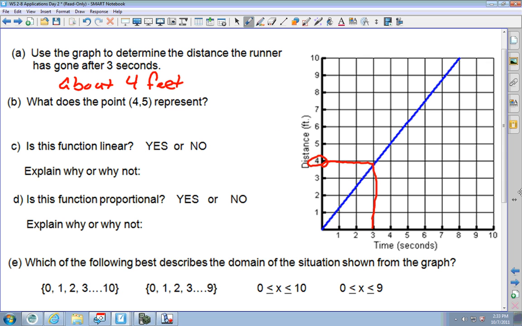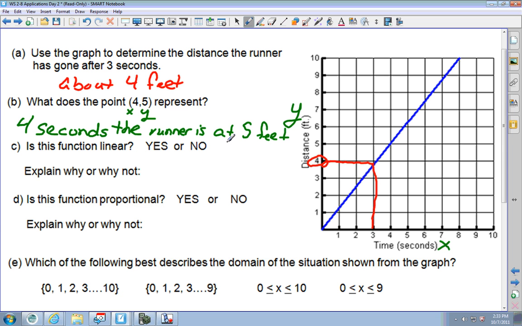The next question asks, what does (4, 5) mean? 4 is the X, 5 is the Y. Remember, this is X, then Y. So X is 4, so 4 is your time in seconds, so 4 seconds. This runner is at 5 feet.